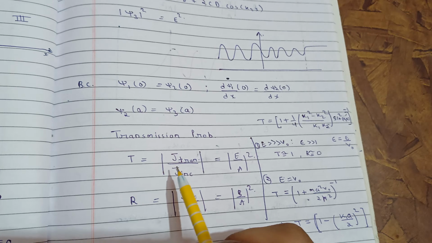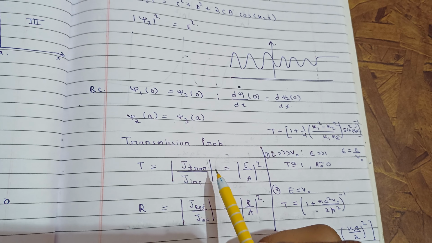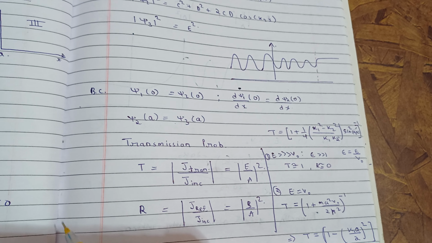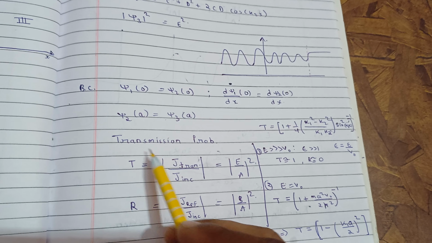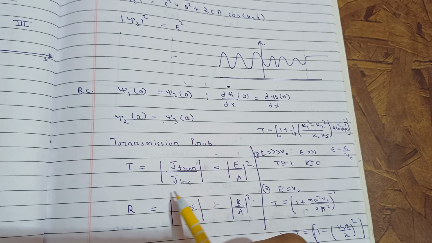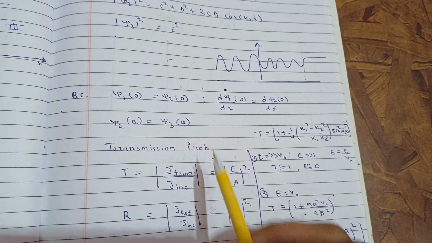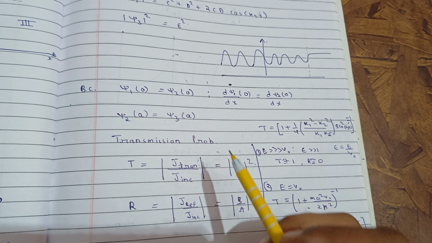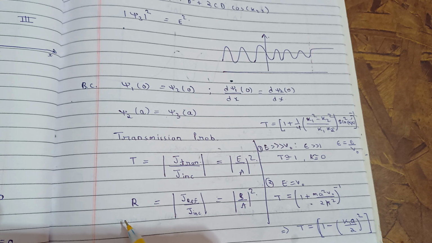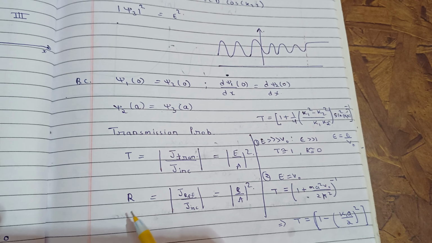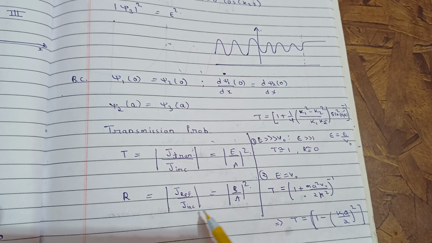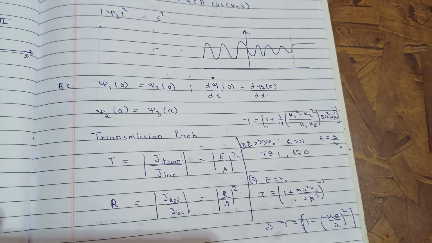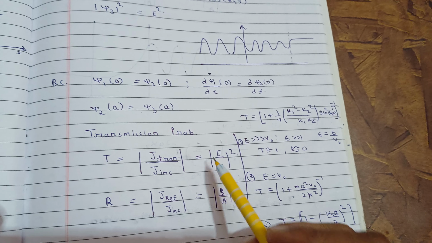Now you know what the current density is, so you will find the transmission and the J incident as we did in the last lecture. So the transmission coefficient T is simply J transmission divided by J incident. It will give you E by A square. We have done this calculation, so I'm not explaining it again. That is just a waste of time, so just watch the last lectures. So reflection will be J reflection divided by J incident. It will give you B by A square. Only this thing is important. You must remember this.